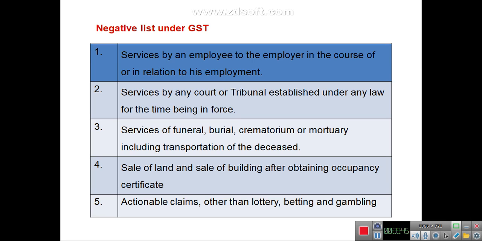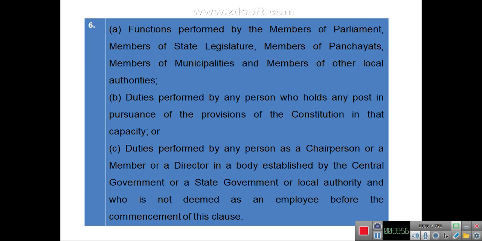Sale of land and sale of building after obtaining occupancy certificate. Actionable claims other than lottery, betting and gambling will be included in the negative list. Functions performed by a member of parliament, member of state legislature, member of panchayat, or member of municipality will also be in the negative list. Duties performed by any person who holds any post in pursuance of the provisions of the constitution, in that capacity, then those services will also not be included in the GST ambit.